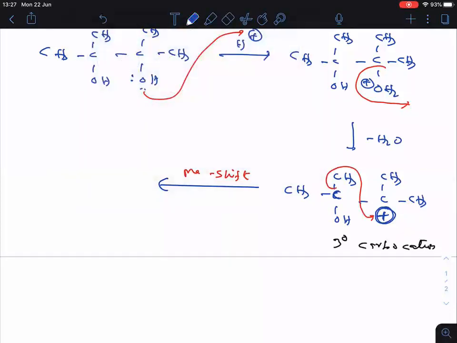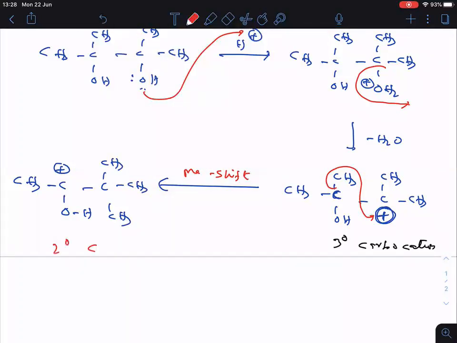Now after shifting, let us see what happened. CH3, C, the carbocation is here, and here OH is there. On this carbon, we now have 3 methyl groups. Am I right? Now the carbocation formed is which carbocation?